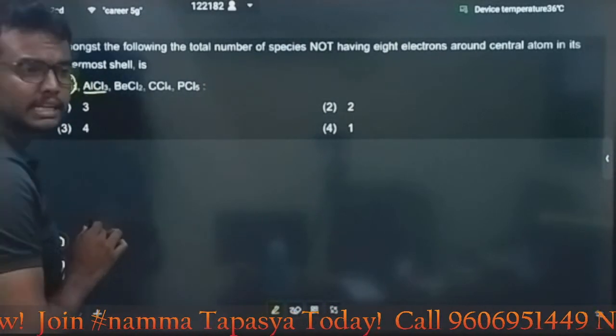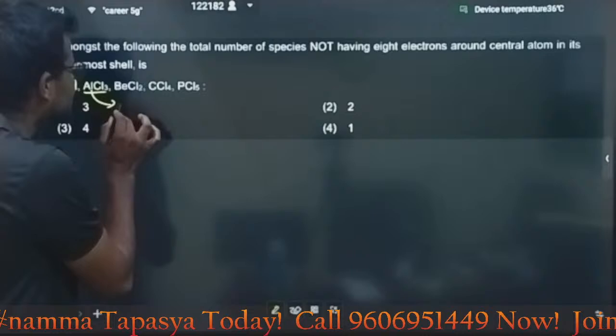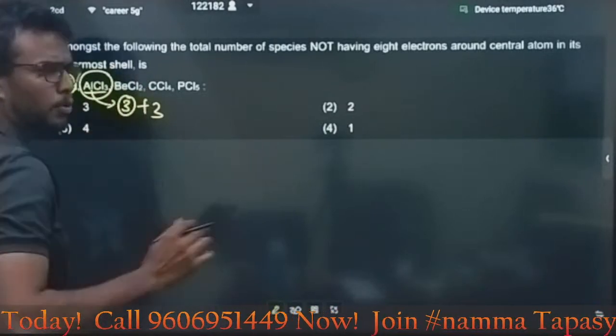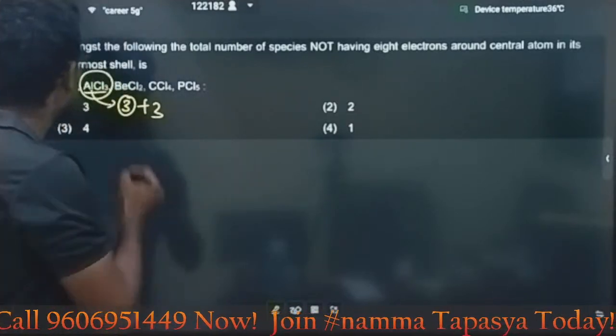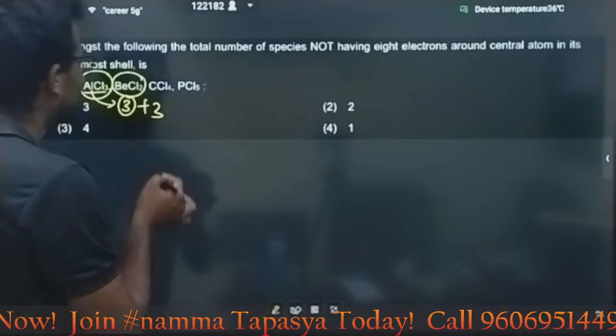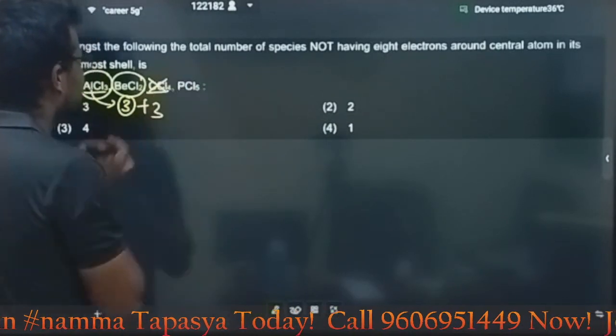If you come to AlCl3, how many electrons are present in its valence shell? 3 plus 3, 6. Then it is hypovalent. Hypovalent means lower than 8. If you come to BeCl2, obviously an exception. CCl4, no, CCl4 is completely filled.